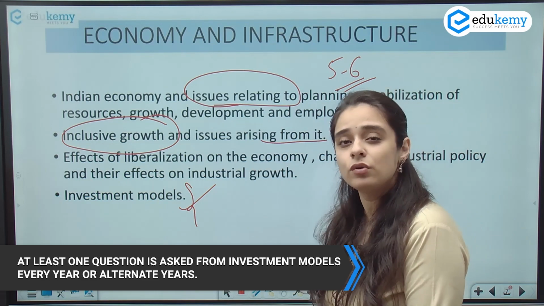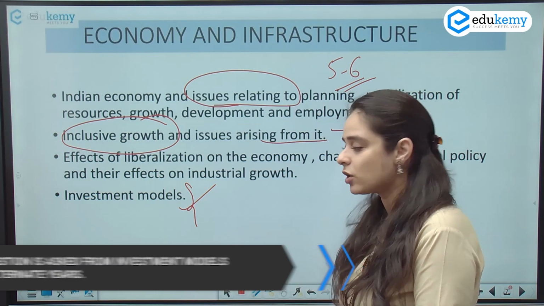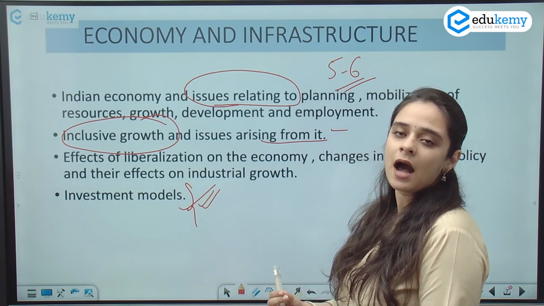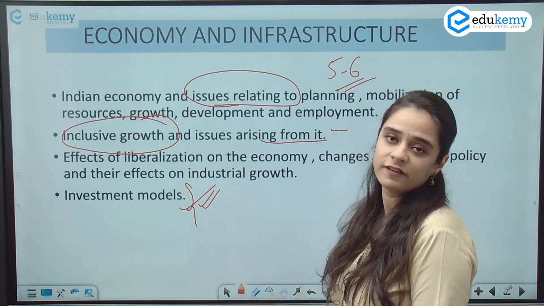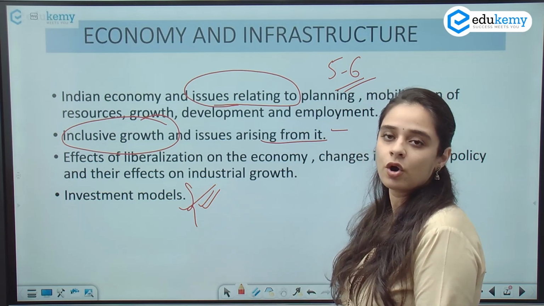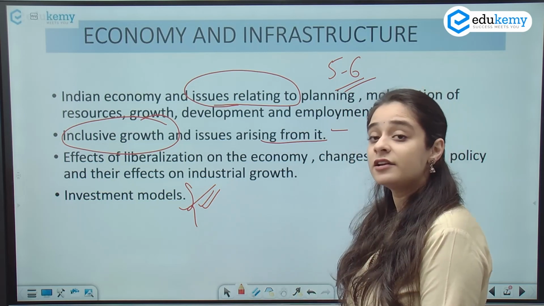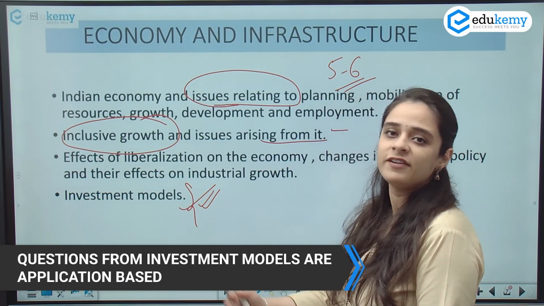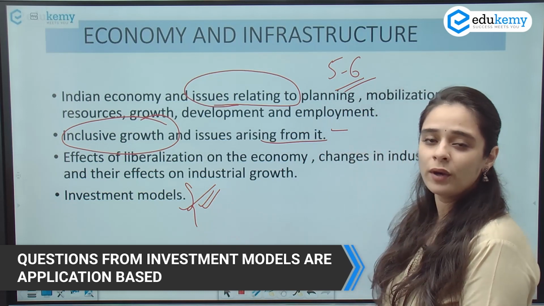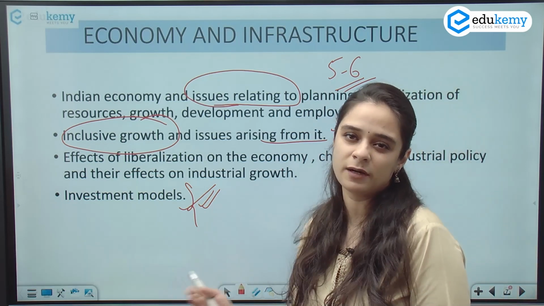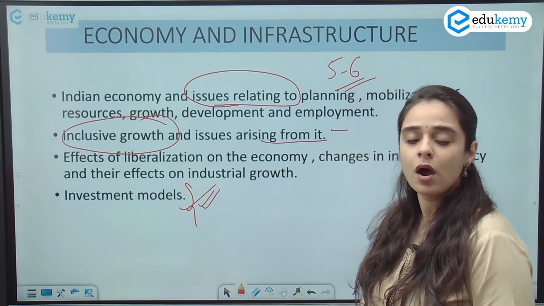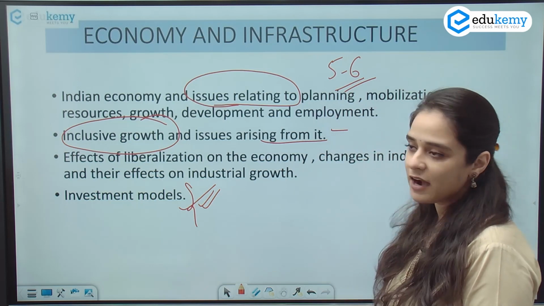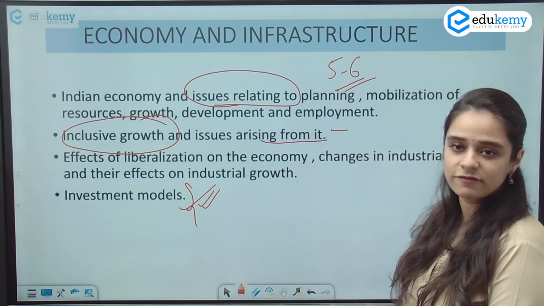And one thing that you have to notice while preparing for this part of the syllabus is that the differences between the various models of investment, like build, operate and transfer or hybrid annuity model, are not asked. It is the application of these models on various sectors. So you don't have to go into those technical details of the differences between the various models. You have to understand more of the application side of it. So, so far, 5 to 6 questions from this section.